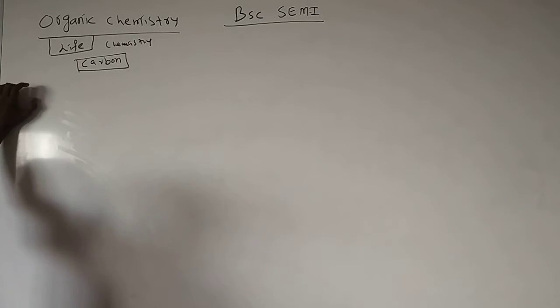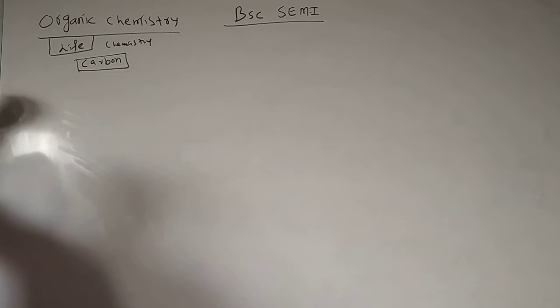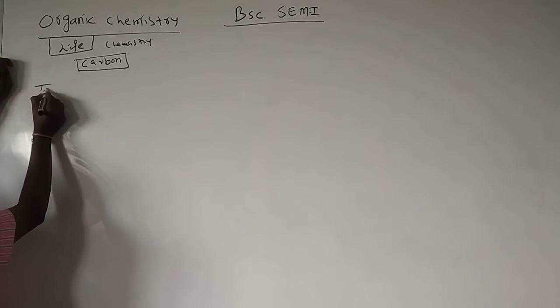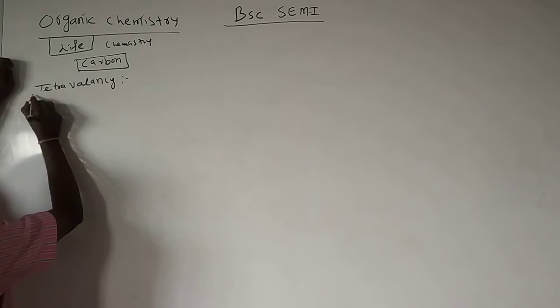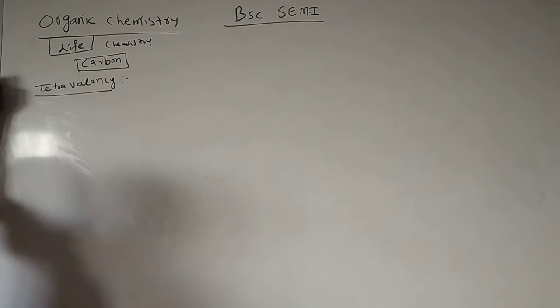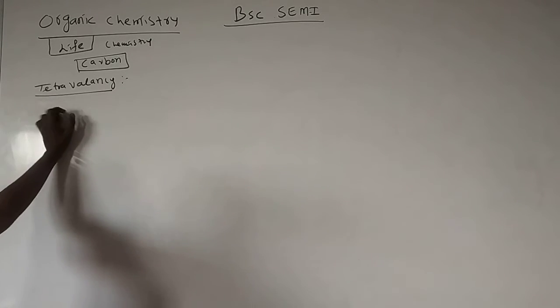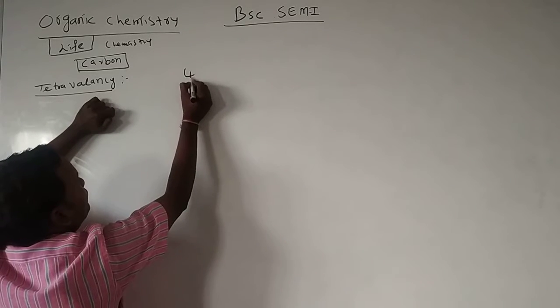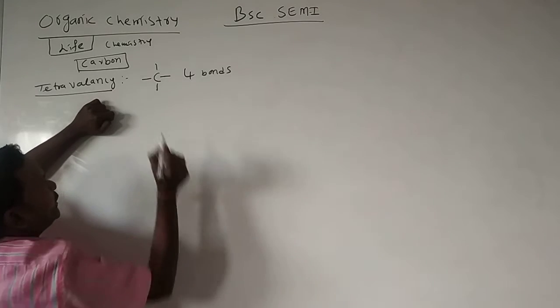And here carbon has some special characteristics. What are those? One is tetravalency of carbon. And one more property is there: carbon shows catenating property. We'll see catenation in continuation. What is tetravalency? Tetravalency means carbon forms 4 bonds around it.